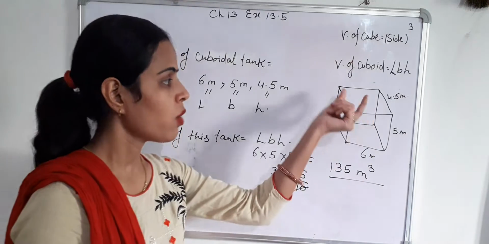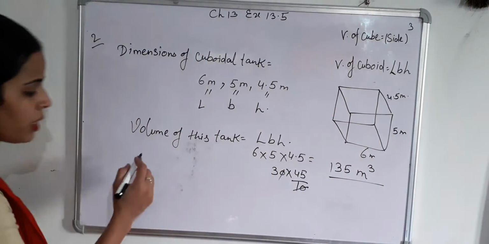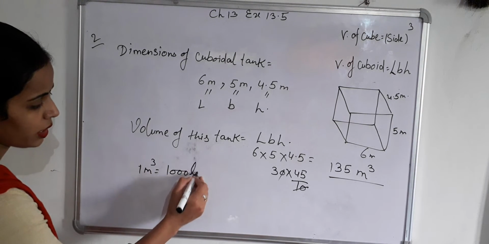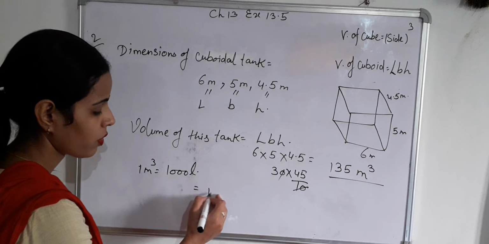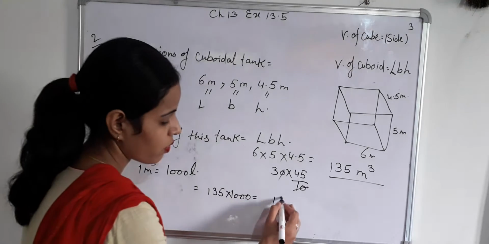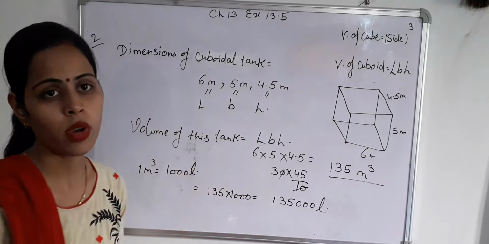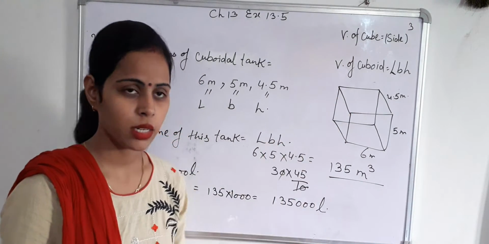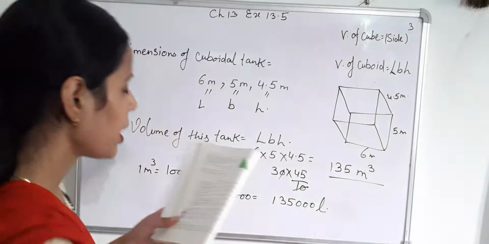But find the volume of this tank in liters, not meter cube. 1 meter cube equals 1000 liter. So capacity of this tank in liters will be 135 into 1000 equals 1,35,000 liters. So capacity of this tank equals 1,35,000 liters. Question number second is complete. Now take question number third.